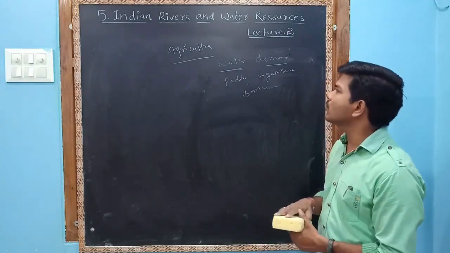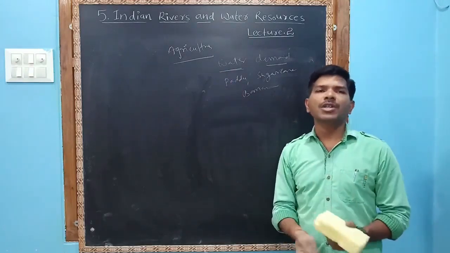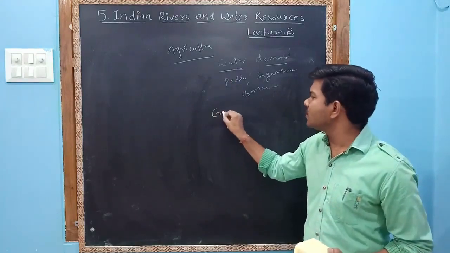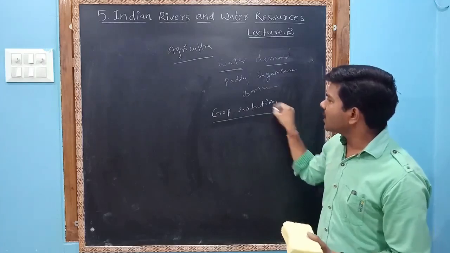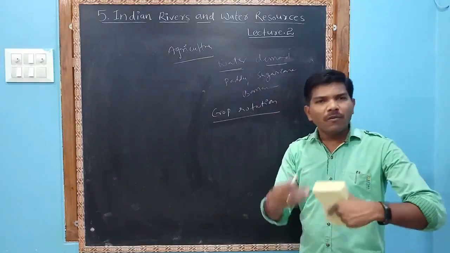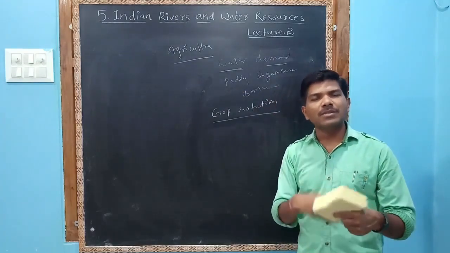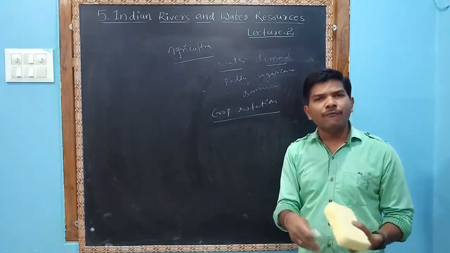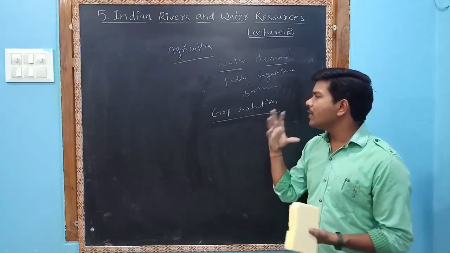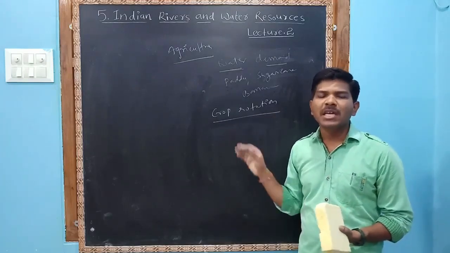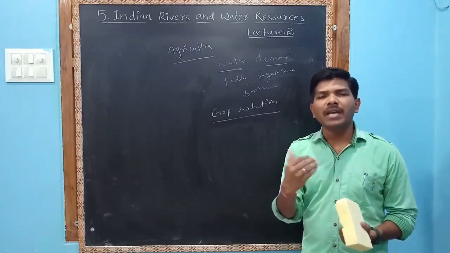So what do we have to do? There needs to be crop rotation. Instead of paddy, sugarcane, banana, one year paddy, another year bajra, jowar, another year any other fruits. We need to choose the crops that consume less water. So crop rotation means a change in crop pattern can be encouraged.